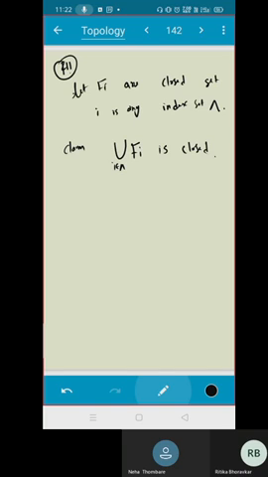You will see the complement of this, correct? I should have written: let (X, d) be a metric space. Now what is the complement? X minus the union over i belonging to the index set I. Do you understand what this index set is?